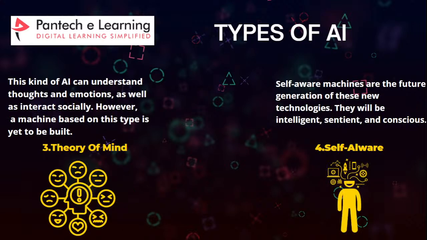And we have theory of mind and self-aware. When we go to theory of mind, this kind of AI can understand thoughts and emotions, and can socially interact. These machines are yet to be built. And we have a type which is called self-aware. These self-aware machines are the future generation of these new technologies. They will be intelligent, sentient, and conscious.